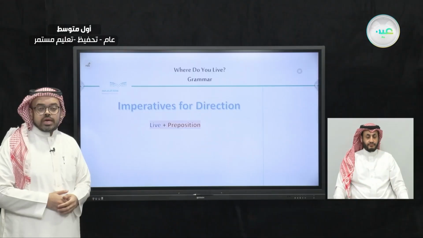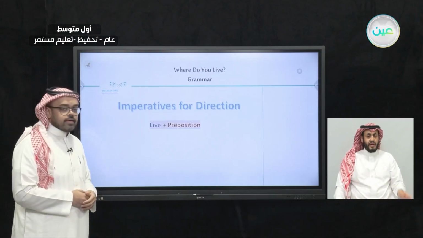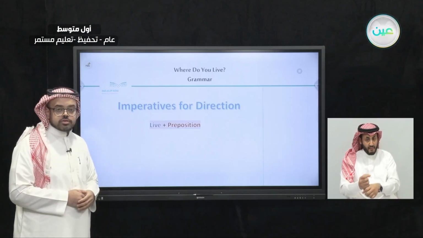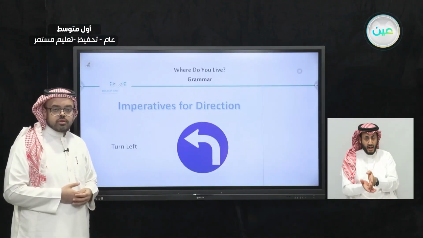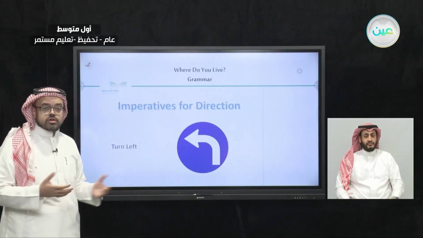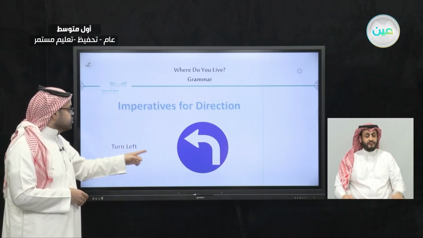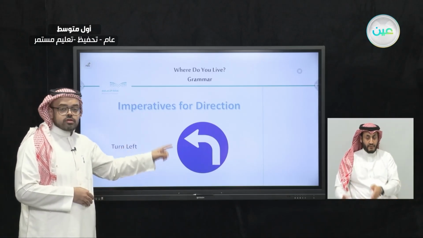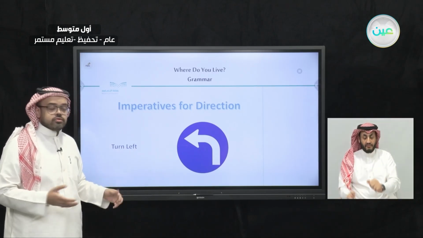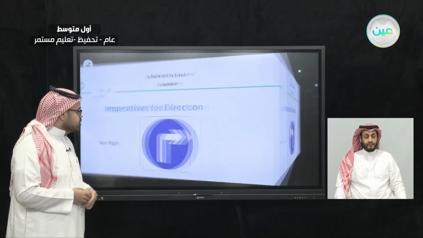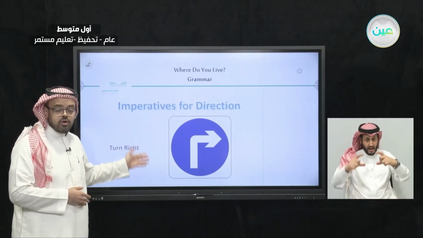The last part we have for our grammar rules for today is the imperatives. Imperative we use for direction, and we use imperative to give orders. We use imperative to give orders if we want to locate a place. For example, turn left. This sign means turn left. The other sign we have is turn right. So these are like orders.